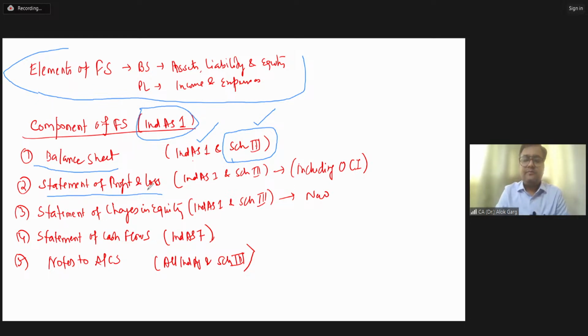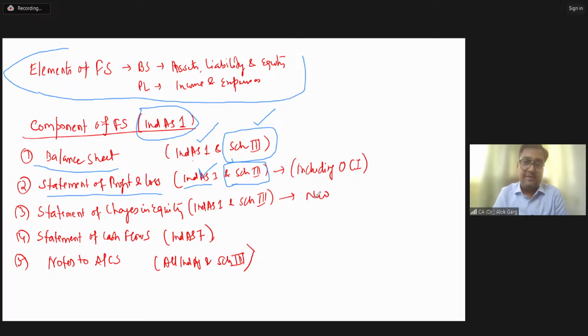Okay, friends, the format of the statement of profit and loss is given under Schedule 3 and the guidance is also given in Ind AS 1. So you need to refer to Ind AS 1 as well as Schedule 3 for the statement of profit and loss. Either you are acting as management for preparation of the P&L or as an auditor for auditing the P&L, you need to refer to the guidance from Ind AS 1 as well as Schedule 3 for the format.